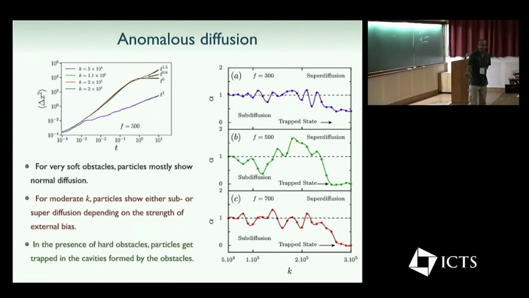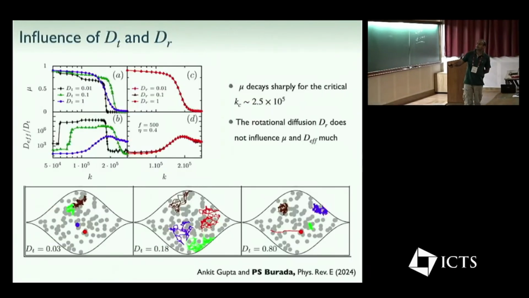If you look at this picture here, what we're plotting is mu as a function of K. Mu is very high here, but there is a sudden drop in nonlinear mobility if you increase the K value. What we're changing is the softness of the obstacles. Analytically it's very difficult to find this value, but from numerical simulations we can take this to be around 2 times 10 to the power 5. So that's the limit.